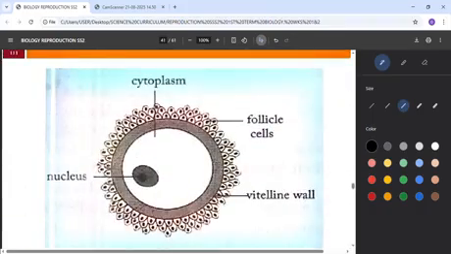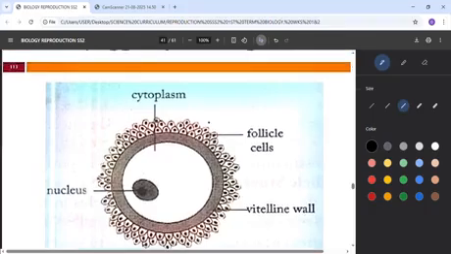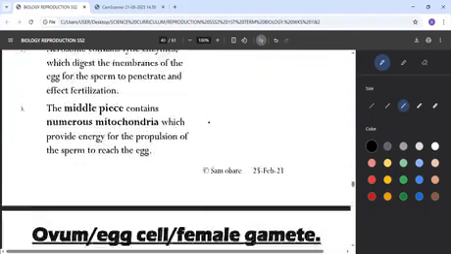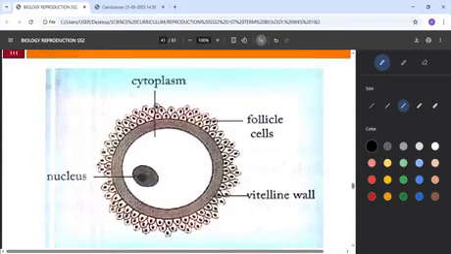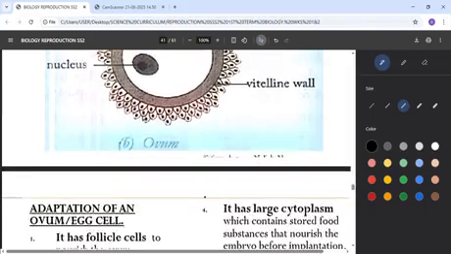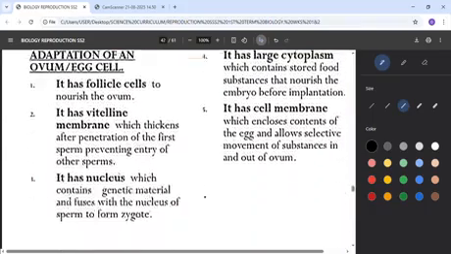Then, like I said, this is also the structure of the egg, the one that will be fertilized by the sperm. So the egg has a nucleus, and that's the major place where the sperm comes to penetrate. And the cytoplasm, that's the body, the environment of the nucleus of the egg. Then these are the follicle cells. This is what I said, that the acrosome of the sperm will melt. So it will melt all this. Once it's melted, then it can come in. So it will enter the vitelline wall. So that is how it occurs.